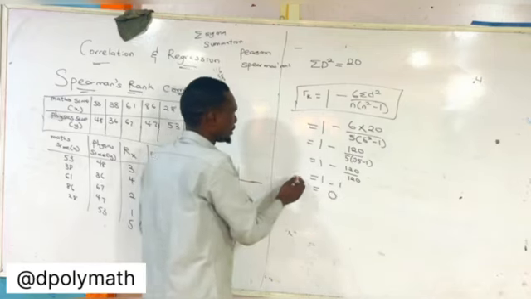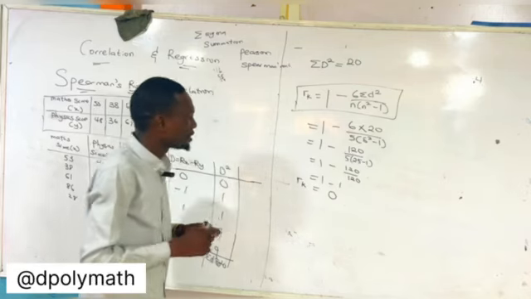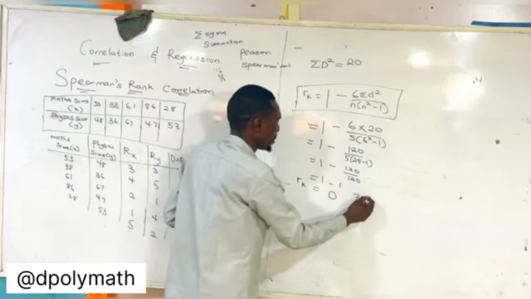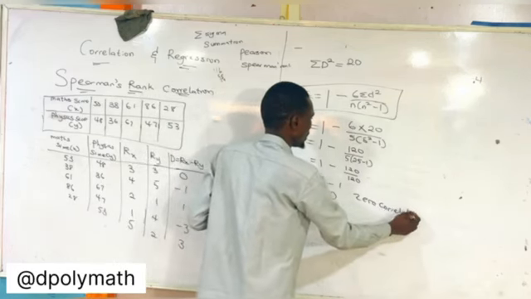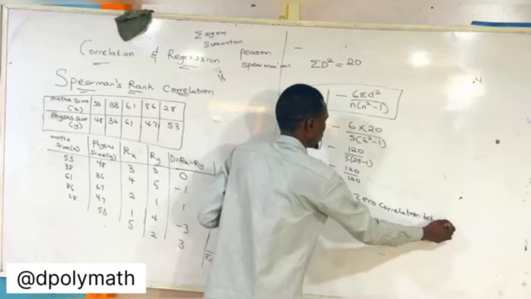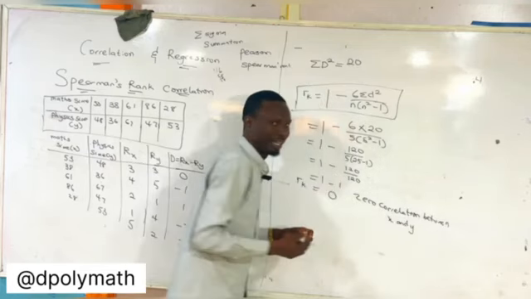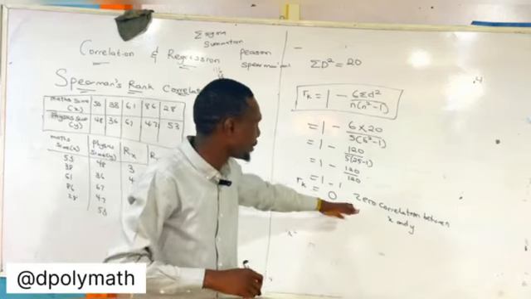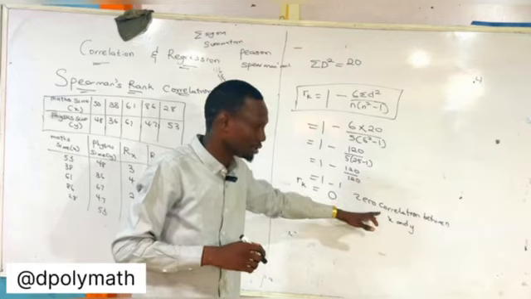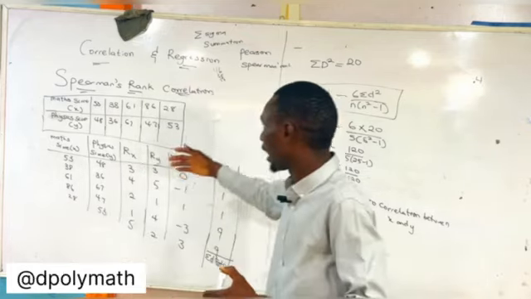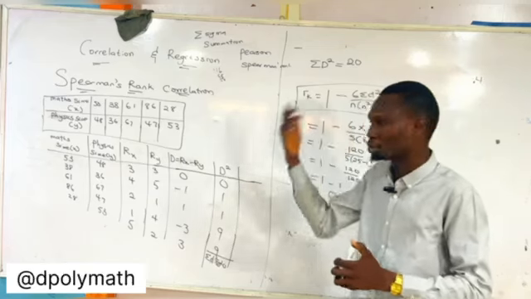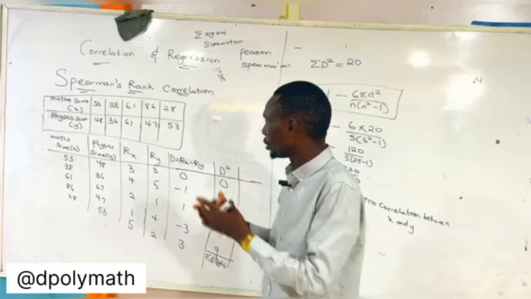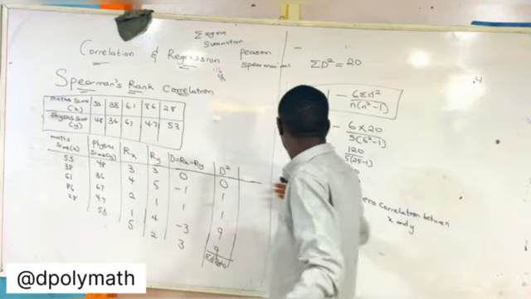What this is telling me, I'm having 0, is that there is 0 correlation between x and y. Now this is very weird because there's hardly any time whereby you will get 0 correlation. Take note that these data are just random. I picked them off the top of my head. So it is not data that was formulated. I just picked them. So at random it gave me 0.